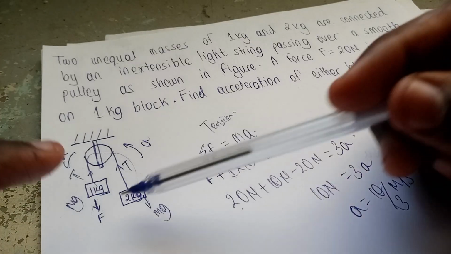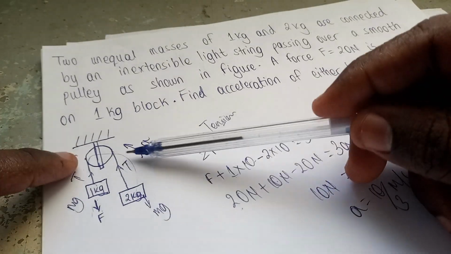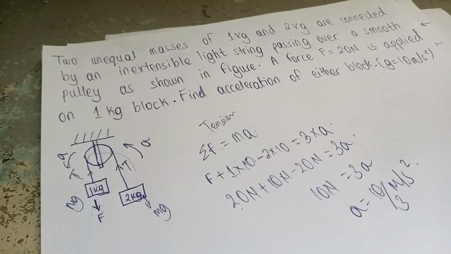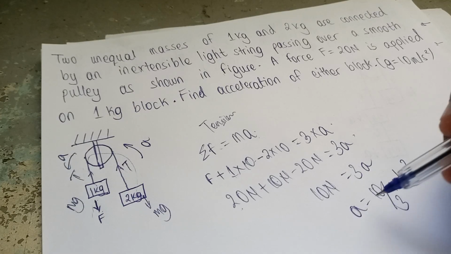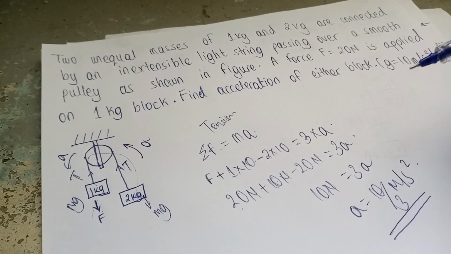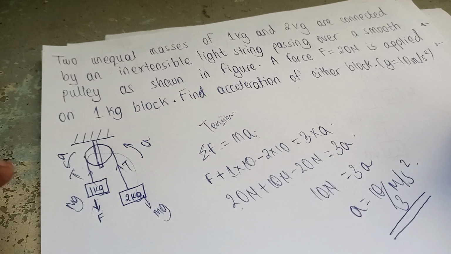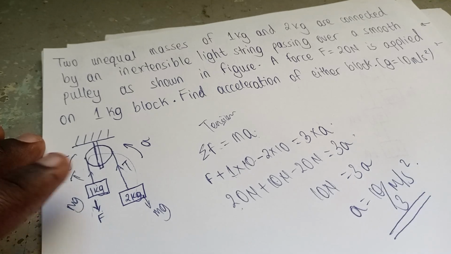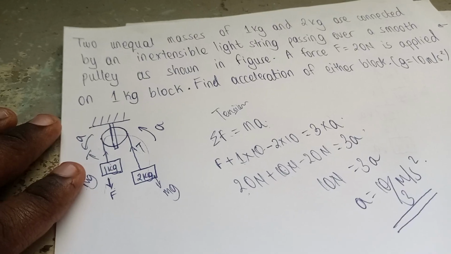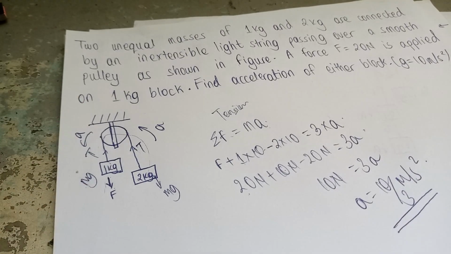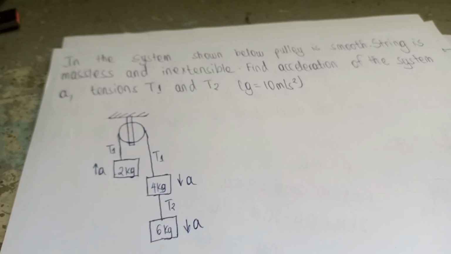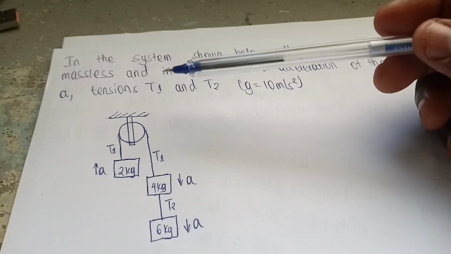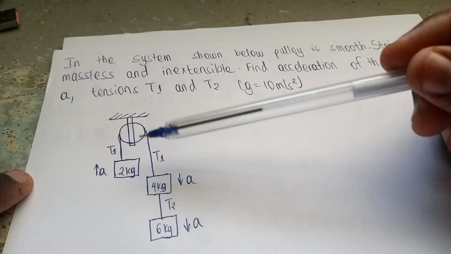The acceleration is the same in this block and in this block, so the acceleration of either block is 10 on 3 meters per second squared. Forgive my slanted writing, but I hope you've understood how we go about these questions. Let's see the next example. Try to pause the video and solve that question. Easy, right? I'm sure you get the answer. Just the same concepts, with the tensions taken care of for you.